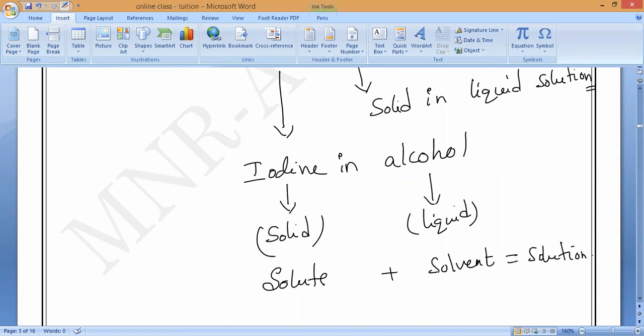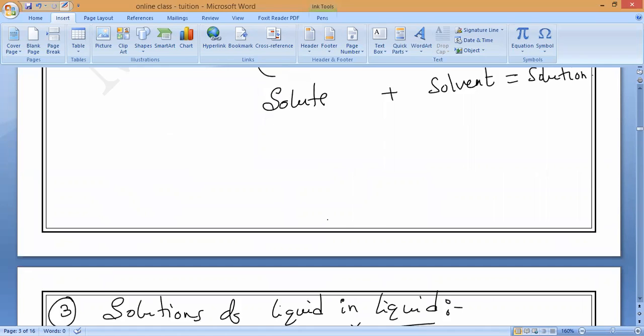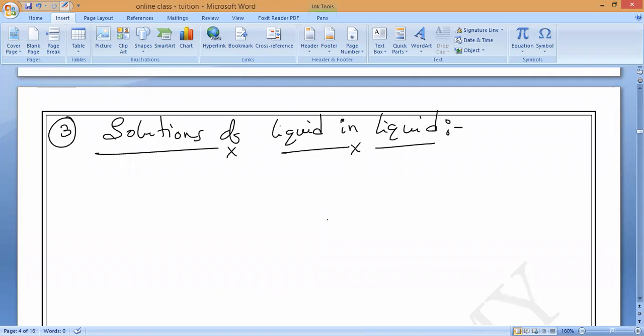Milk? Milk is not; milk is a colloidal substance. It starts with vinegar every time. Your kitchen has vinegar. Remember, it is an example of liquid in liquid. That is known as vinegar. Write it down: vinegar.